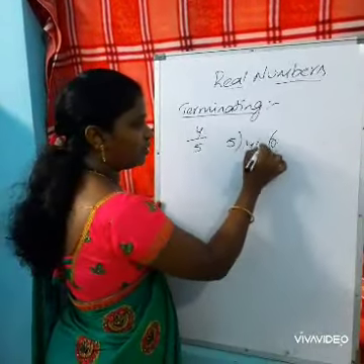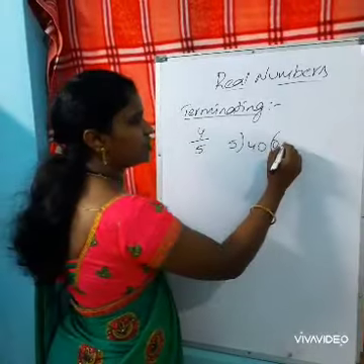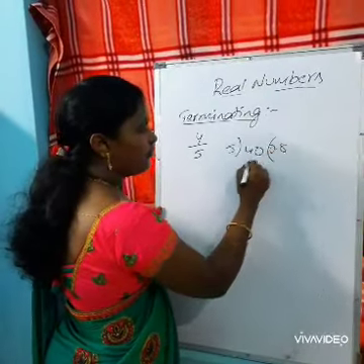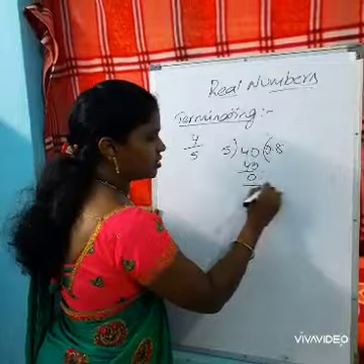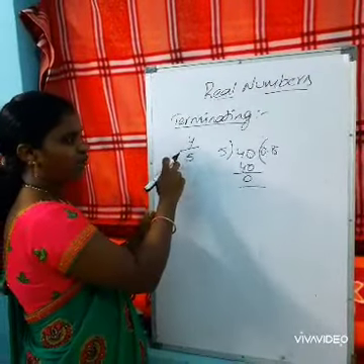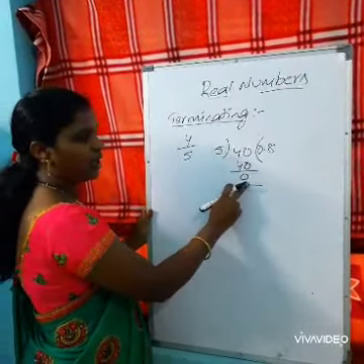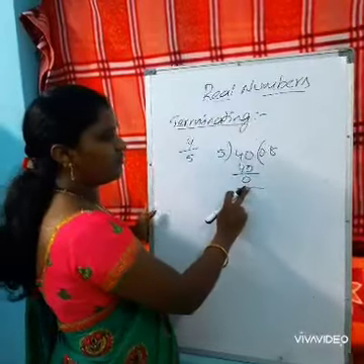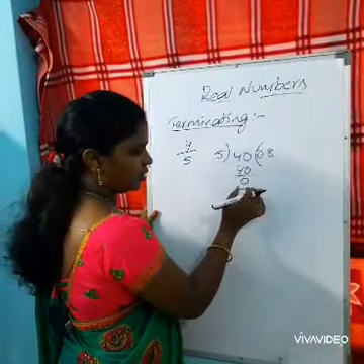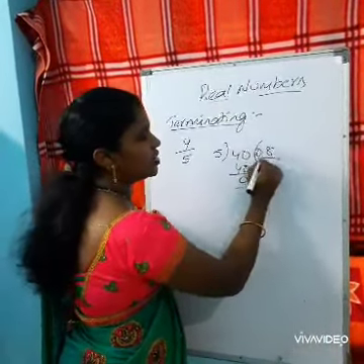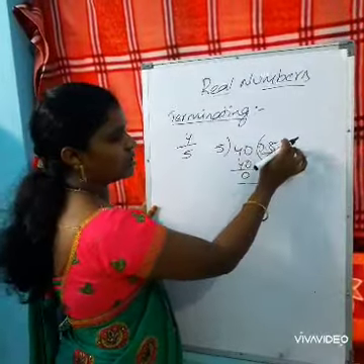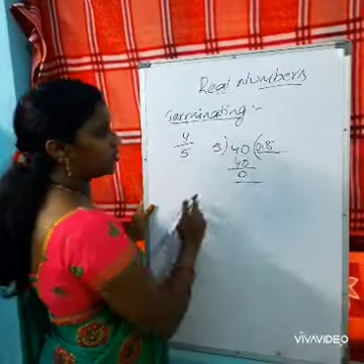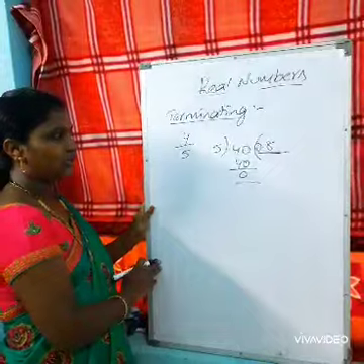Now the 0 is added here. 5 8s are 40. So the remainder is 0. When we divide 4 by 5, we have the remainder 0, so the quotient is 0.8. It is not repeating here, so it is called a terminating decimal.